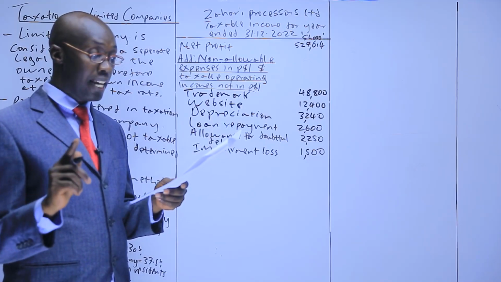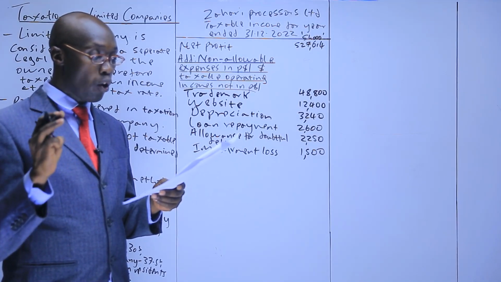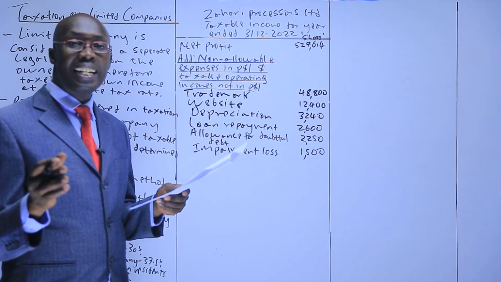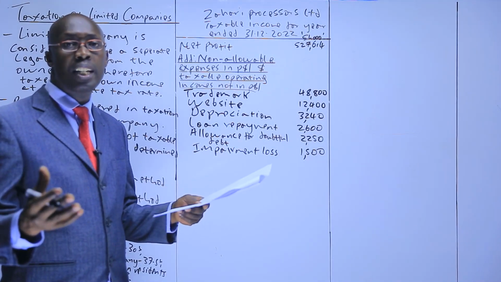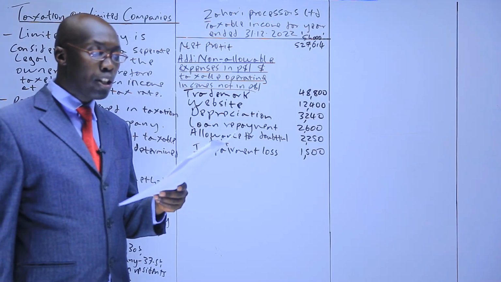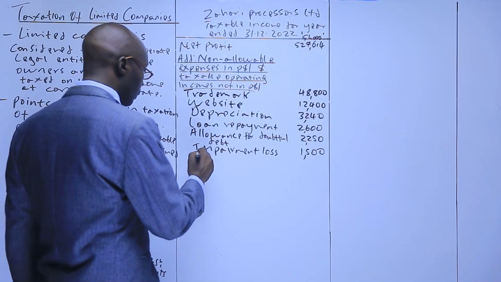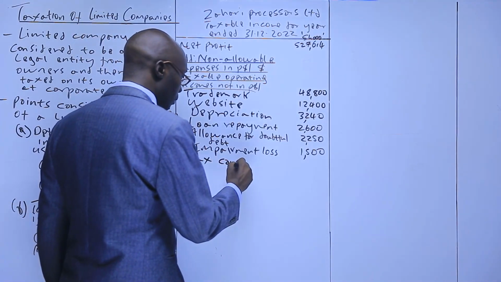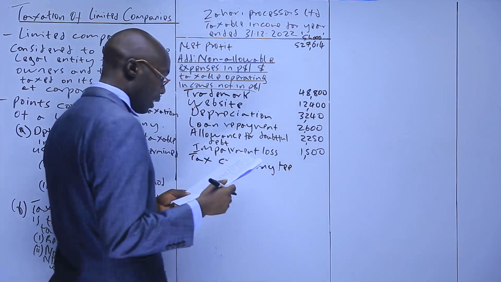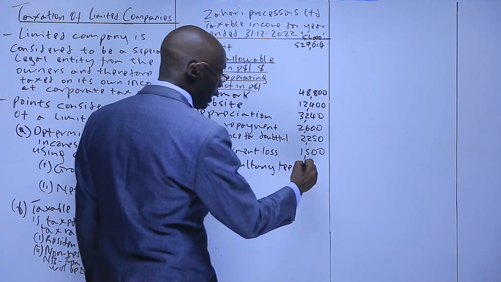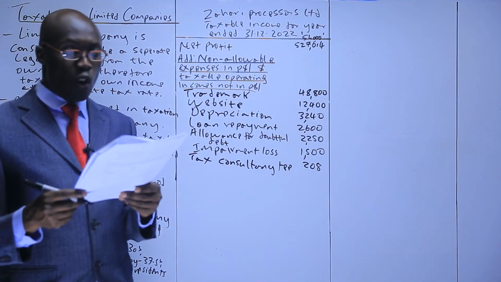Number 2, management and professional fee comprised. Now, that is in the P&L, so we have to look for non-allowables. Development of strategic plan. That is an allowable expense because when you plan for your business, it's income generating. How about tax consultancy fee? No, anything to do with the tax we don't allow, which we have 208. The next one is audit fee.